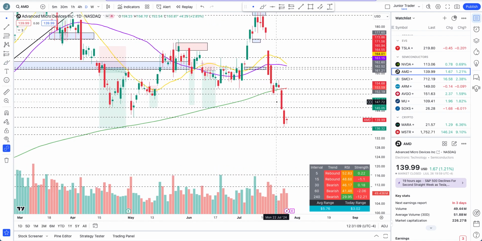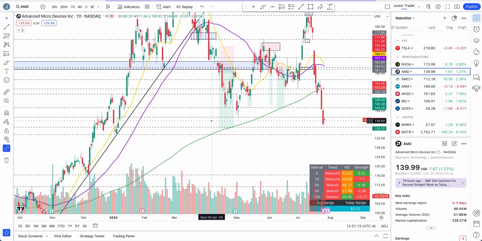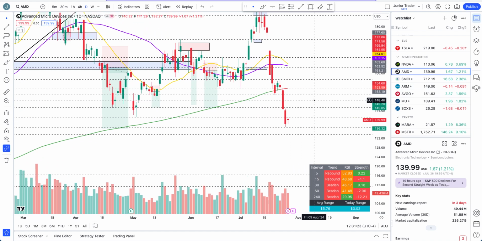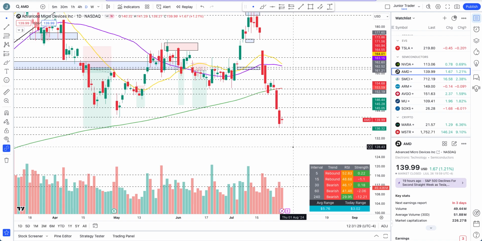Well, AMD is not a huge mover through the earnings. It does a couple of dollars of moves if the chart changes. For example, last earnings we went from 158 down to 140, so a $10 move. If it makes a $10 move to the downside from here, you are looking at 129 or so.